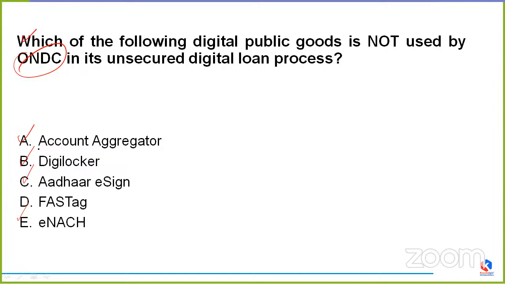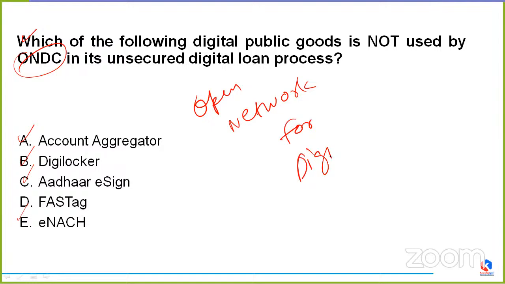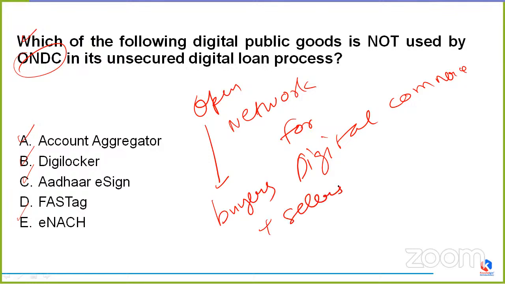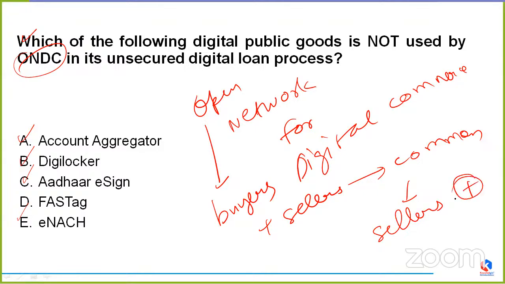First of all, what is ONDC? ONDC is Open Network for Digital Commerce. Okay. ONDC is basically an initiative by the Indian government to promote open digital commerce. It aims to make e-commerce more inclusive and accessible. What does it do, friends? It connects the buyers with the sellers through a common platform. And it also aims to promote healthy competition among all the sellers.